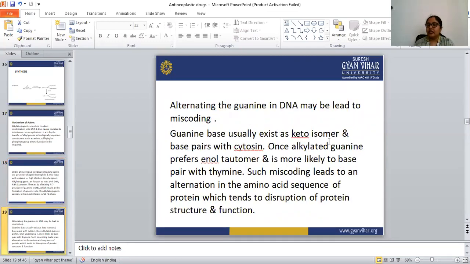Altering the guanine in the DNA may lead to miscoding. What is the miscoding? Guanine exists in the keto isomer, that is C double bond O, and that base pairs with the cytosine.